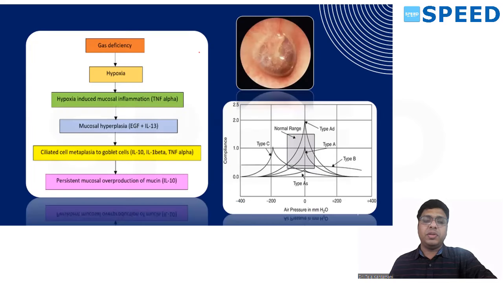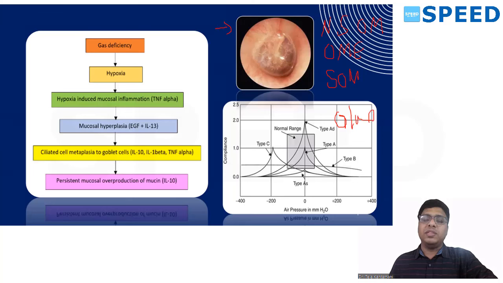Serous otitis media. Now what is the cause of otitis media with effusion, or serous otitis media, or secretory otitis media? There are many names: SOM, OME, or glue ear.